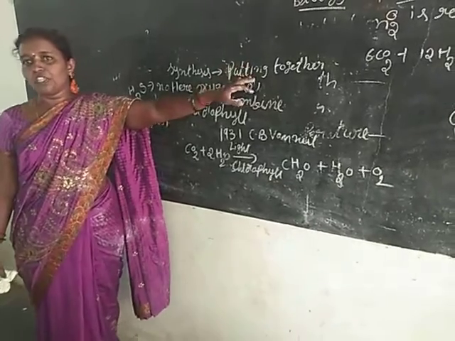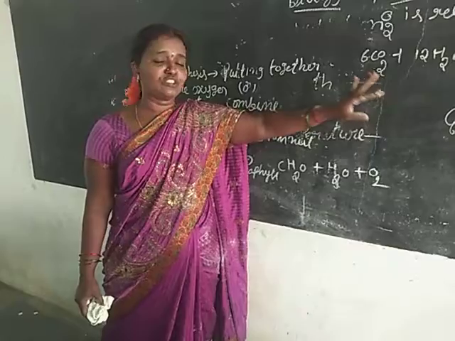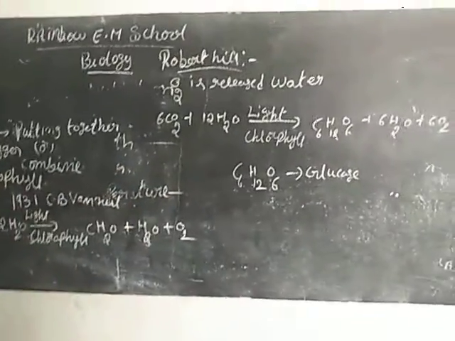After Robert Hill, the proposed equation is 6CO2 + 12H2O gives rise to C6H12O6 + 6H2O + 6O2. Okay, understand?